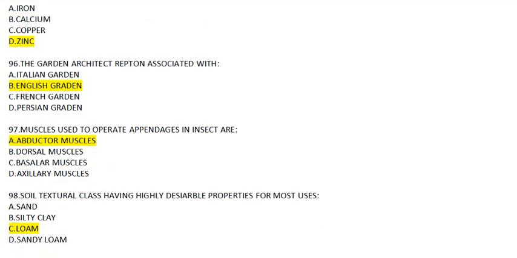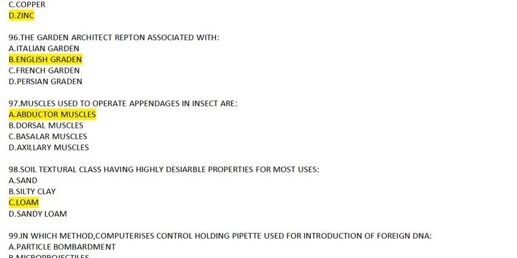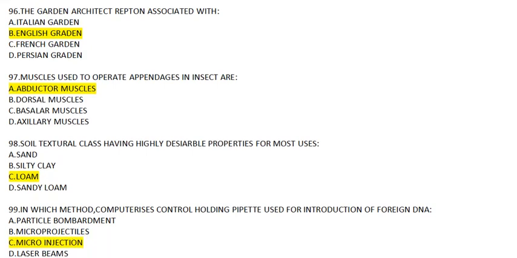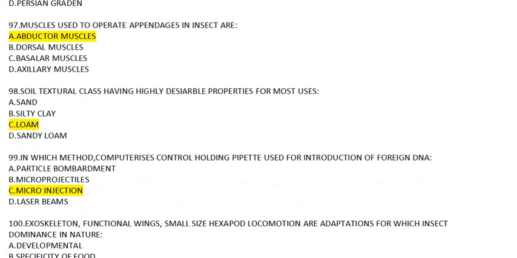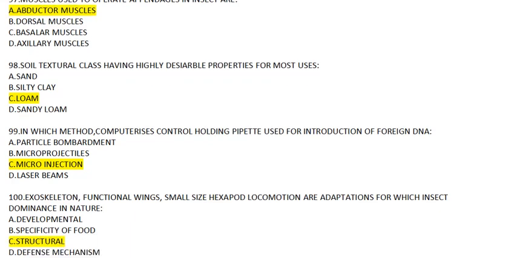96. The garden architect Repton is associated with which type of garden? Italian, English, French, or Persian? The answer to this will be English garden. 97. Muscles used to operate the appendages in insects are A, abductor muscles. Coming to question number 98.